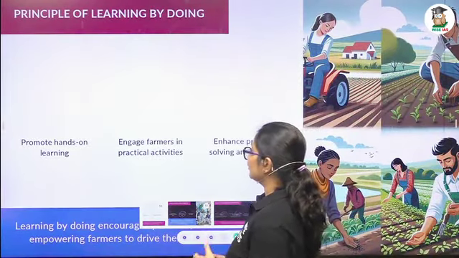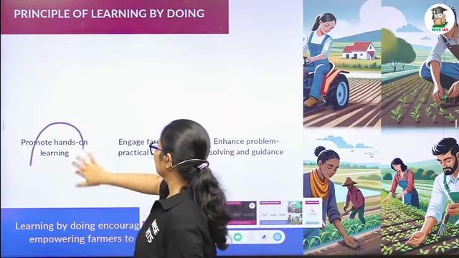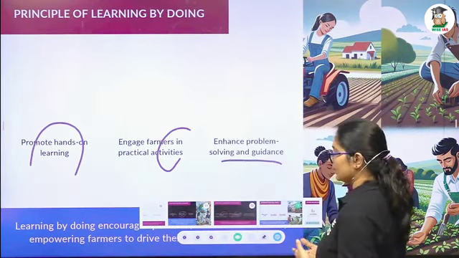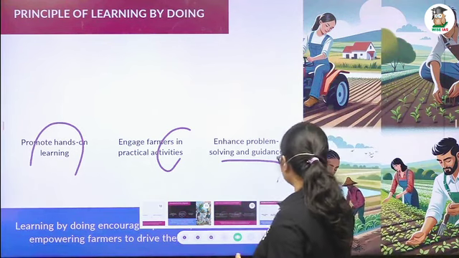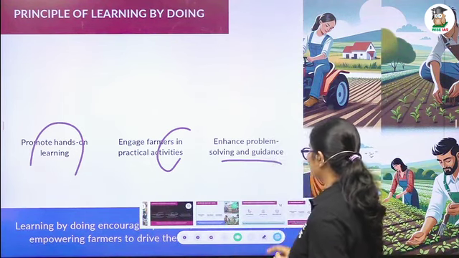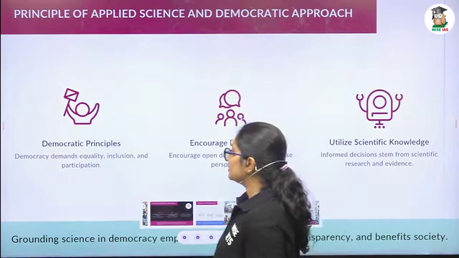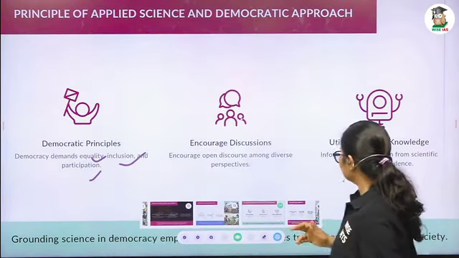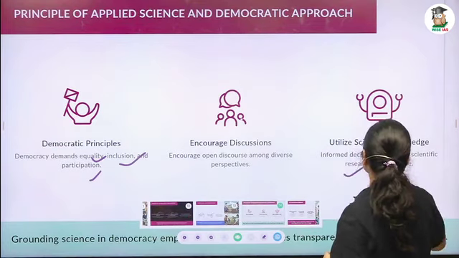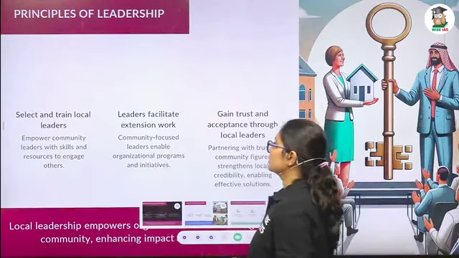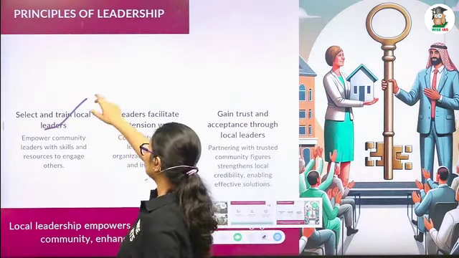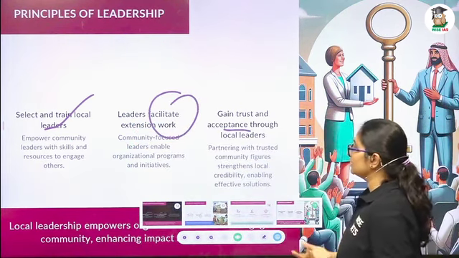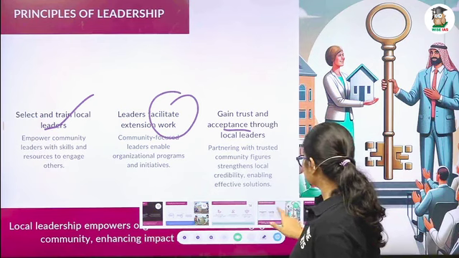And the 4th one, we have to promote hands-on training, and from practical activity we have to solve the problem; any problems happening, we have to correct in real time. So democratic principle, what are they? Equality, inclusion and participation, and we have to make sure decisions are from scientific research and evidence based. And we have to select and train local leaders to facilitate the extension work, and we get acceptance from the local leaders.